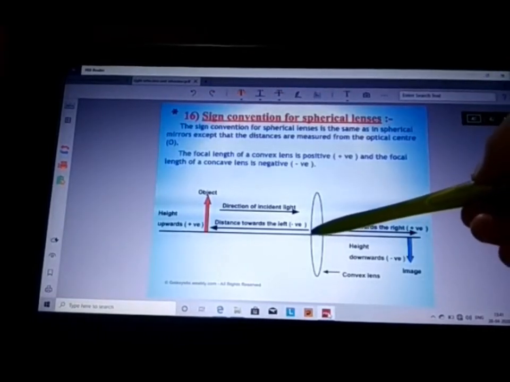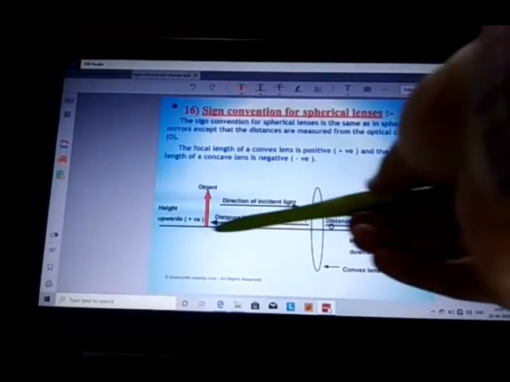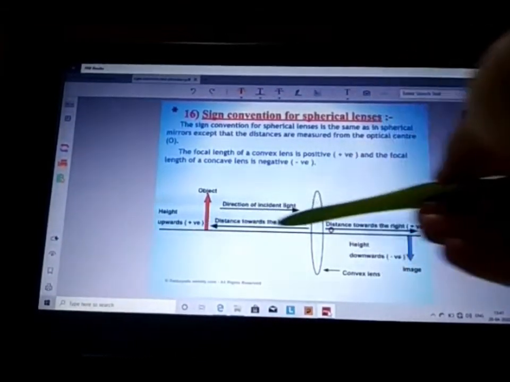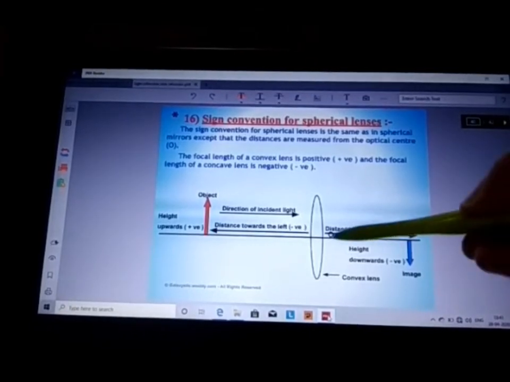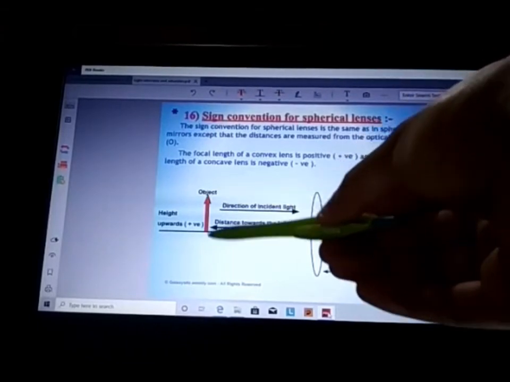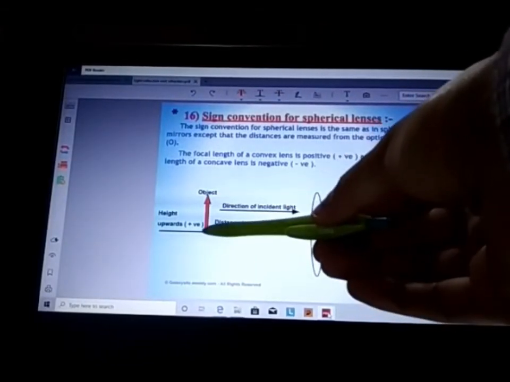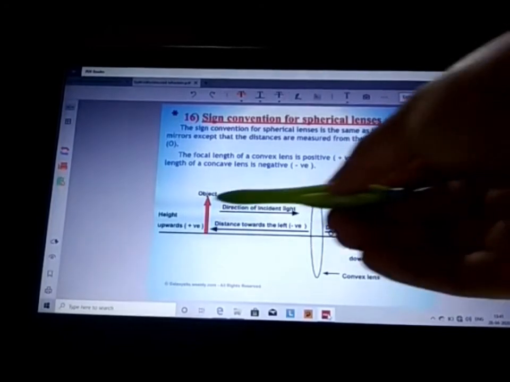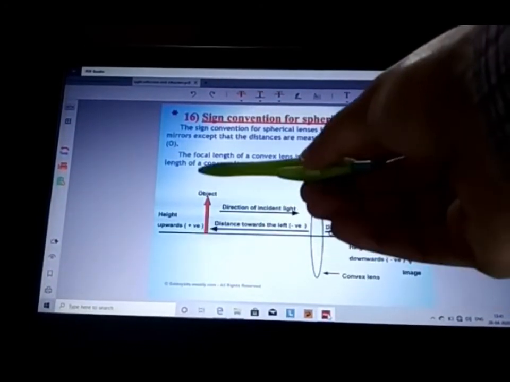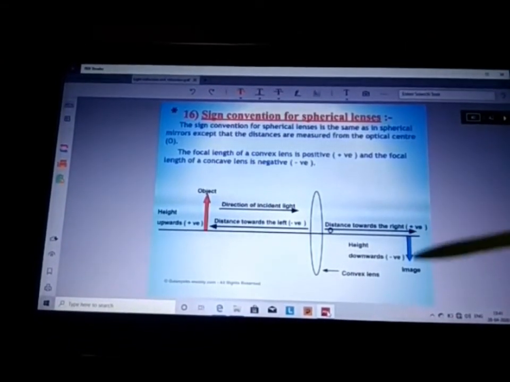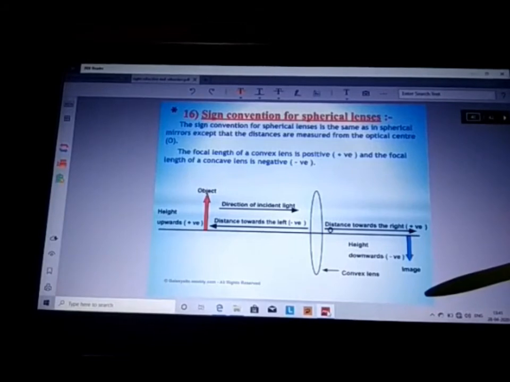The distances in this direction towards the left of the lens are taken as negative. The distances towards the right of the lens are taken as positive, and the object is always placed on the left side. Direction of the incident light is in this direction. All the upward heights are positive, all the downward heights are negative. So this is the sign convention.